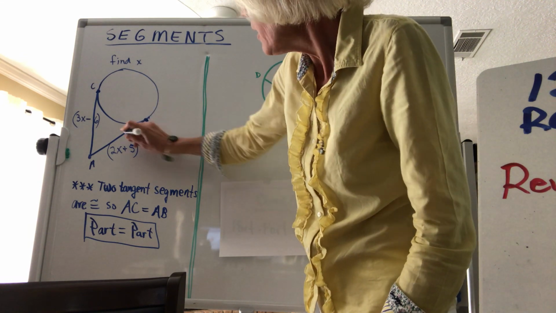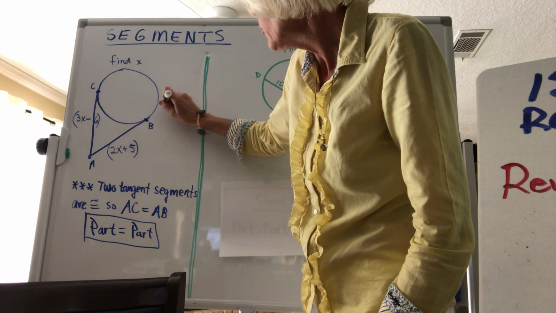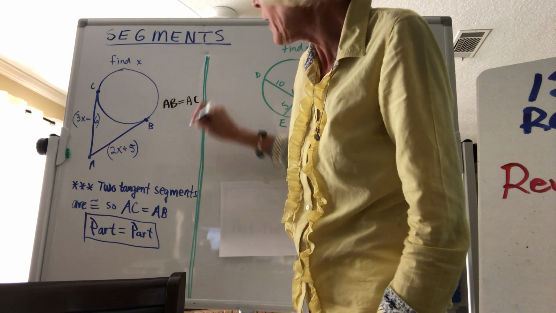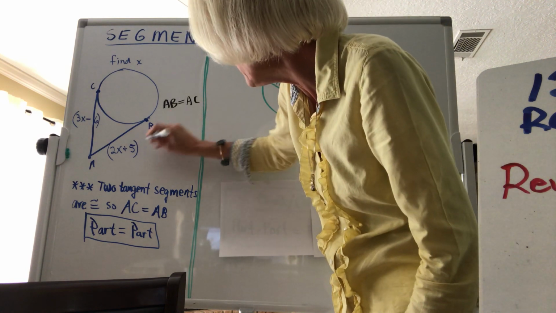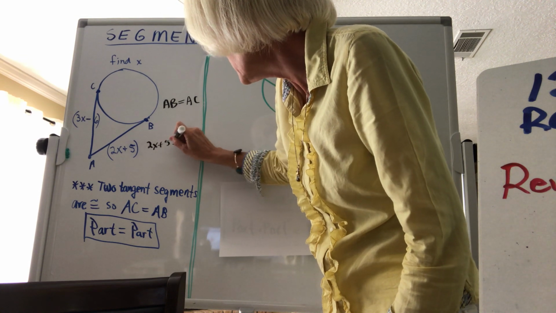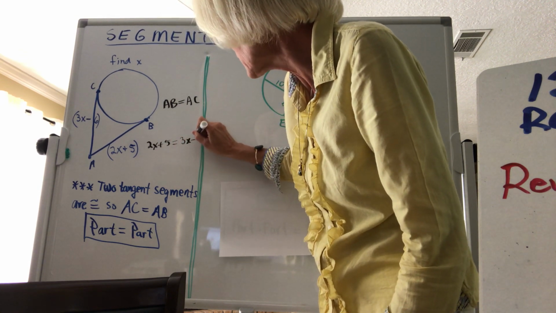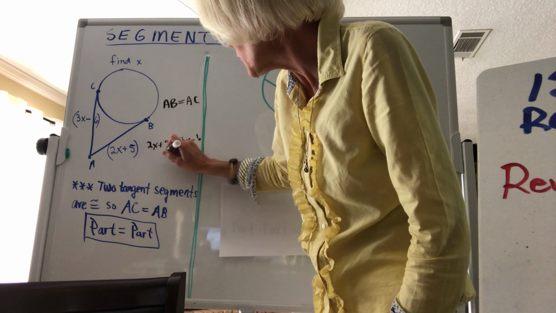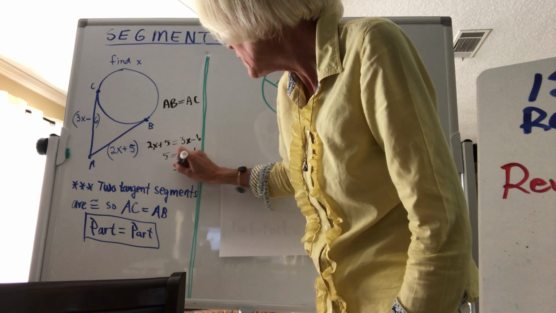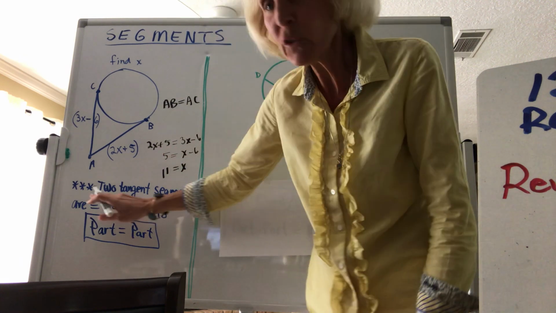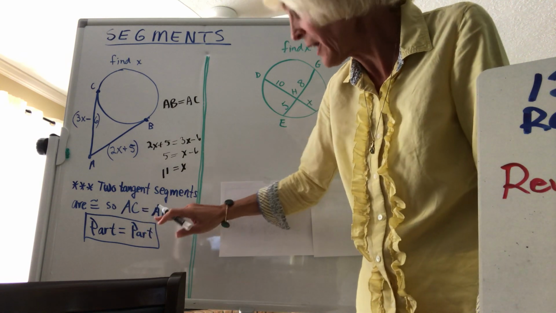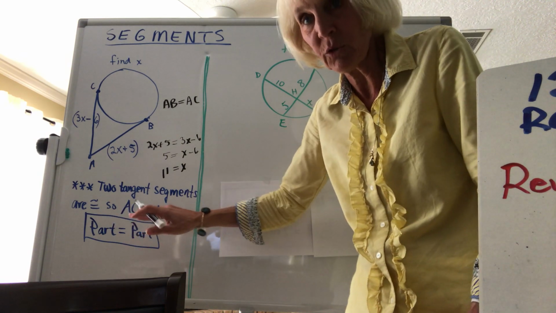So in this case, this segment AB would equal my other tangent segment AC. So we did that before, and I'm literally just writing AB as 2x plus 5 is equal to 3x minus 6, and solving that, so subtract 2x and add 6. Okay, and so that's our first review. Tangent segments are congruent, so AC and AB are the same, and part equals part.